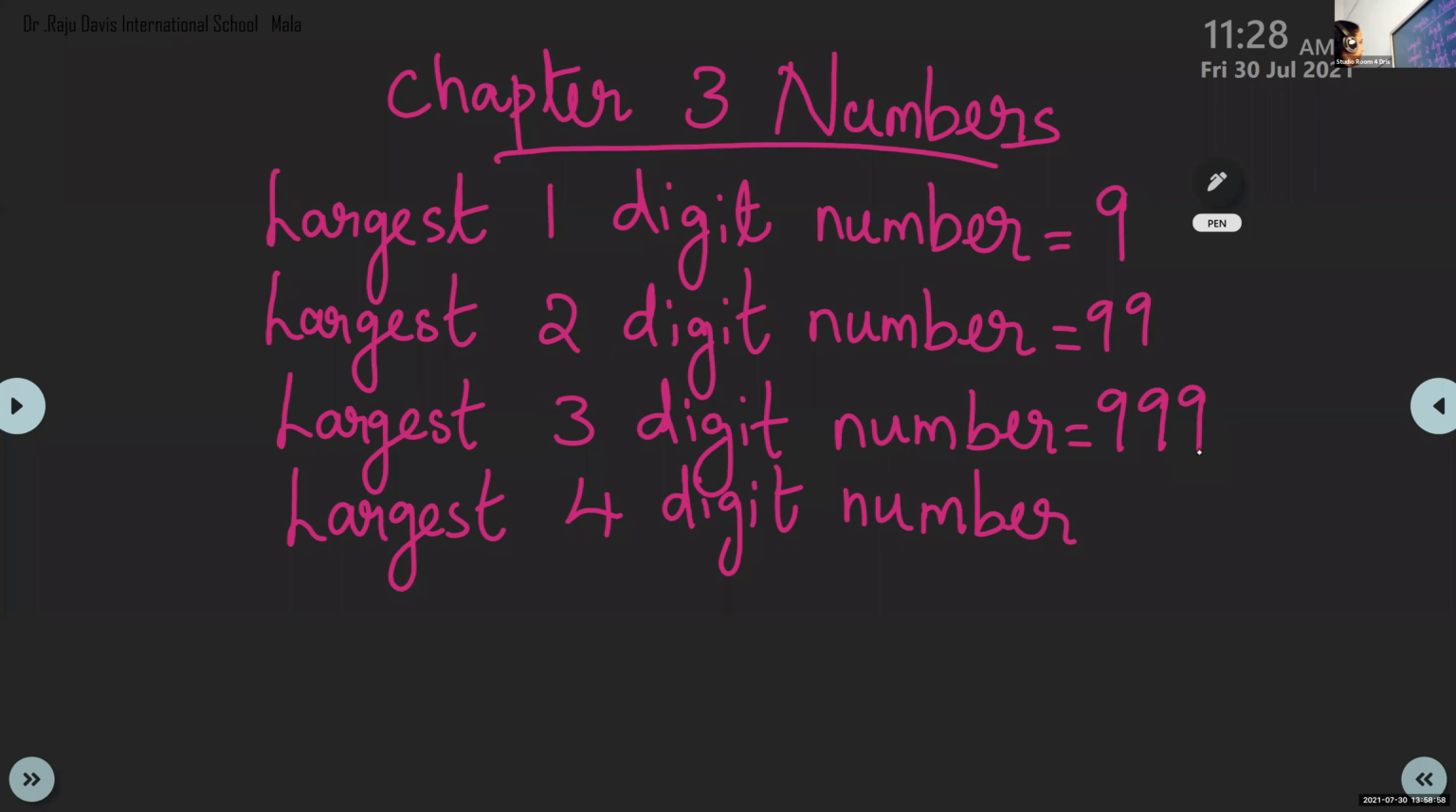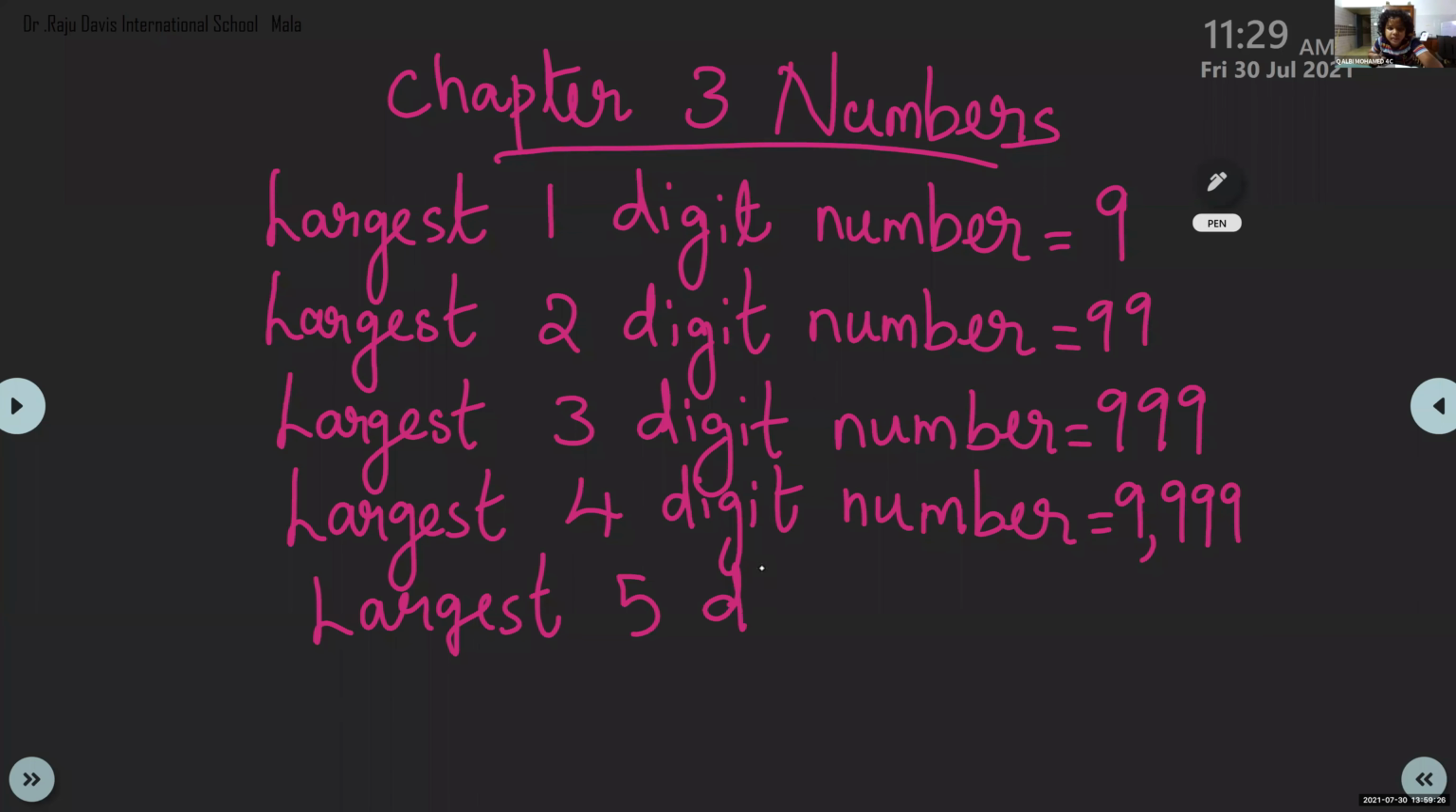Okay. Anna Rose, can you give me the largest four-digit number? 9,999. Very good. Children, you have to place the comma after three digits from the right side. Next one is Kalbi. Can you give me the largest five-digit number? 99,999. Yes. Very good.